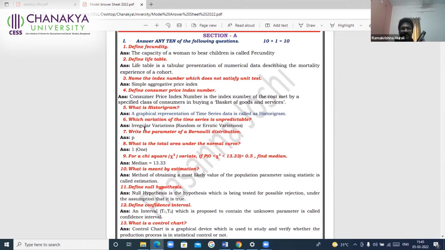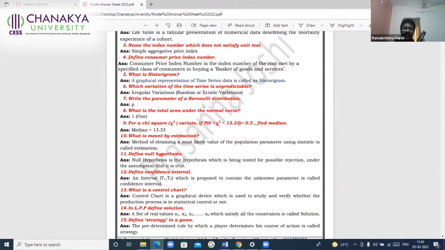If you already know, discussed by the teachers, it is fine. It is called the irregular variation. It's called random variation. They are the general terms, but it's also called erratic variation. Sometimes, rarely, you may be asked define erratic variations, or what are erratic variations. So write the parameter of the Bernoulli distribution. What is the total area under the normal curve? You know that not only normal curve, for any probability distribution, the total area is 1.